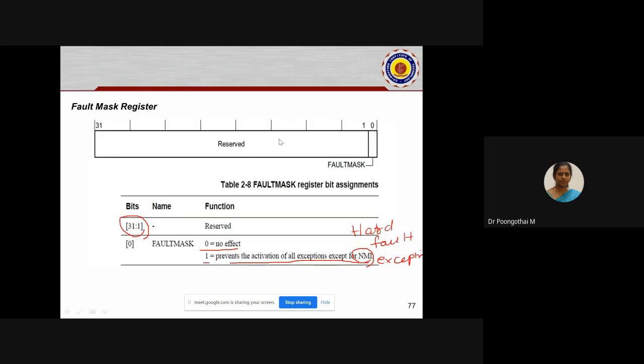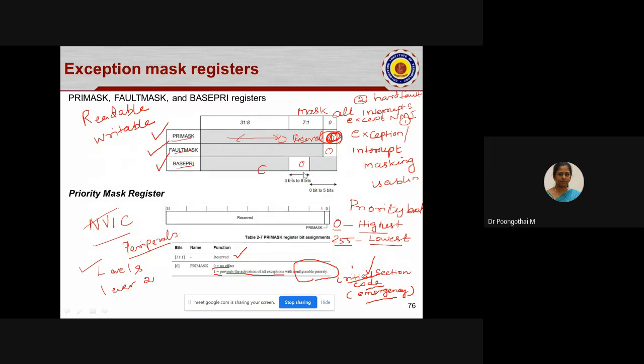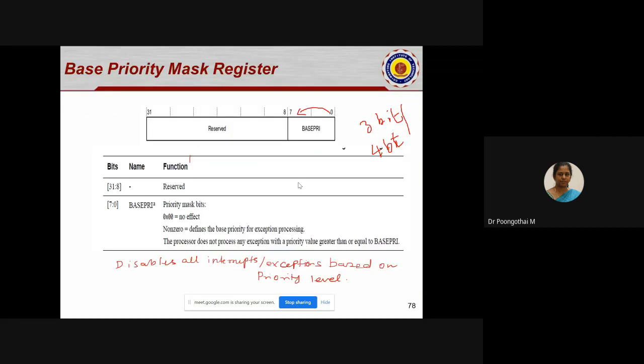Look at this diagram. These bits are utilized by your ARM processor from 3 to 8, either 3 bits or 4 bits.